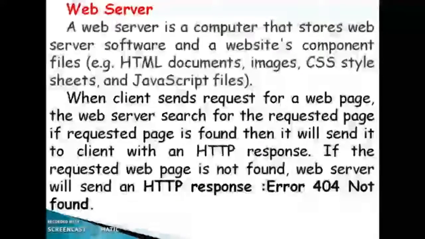If the requested page is found, it will send it to the client with an HTTP response. If the requested web page is not found, the web server will send an HTTP error response for not found. That is the web server.